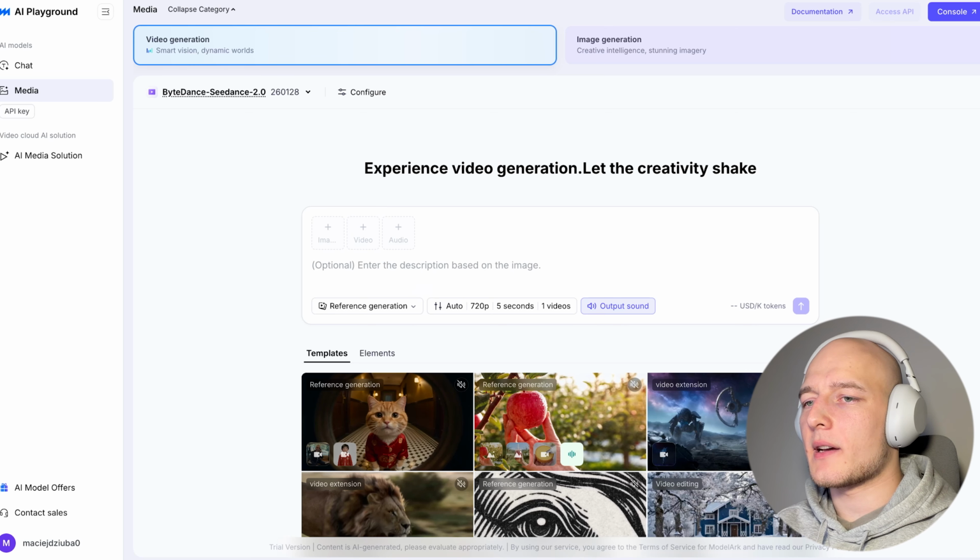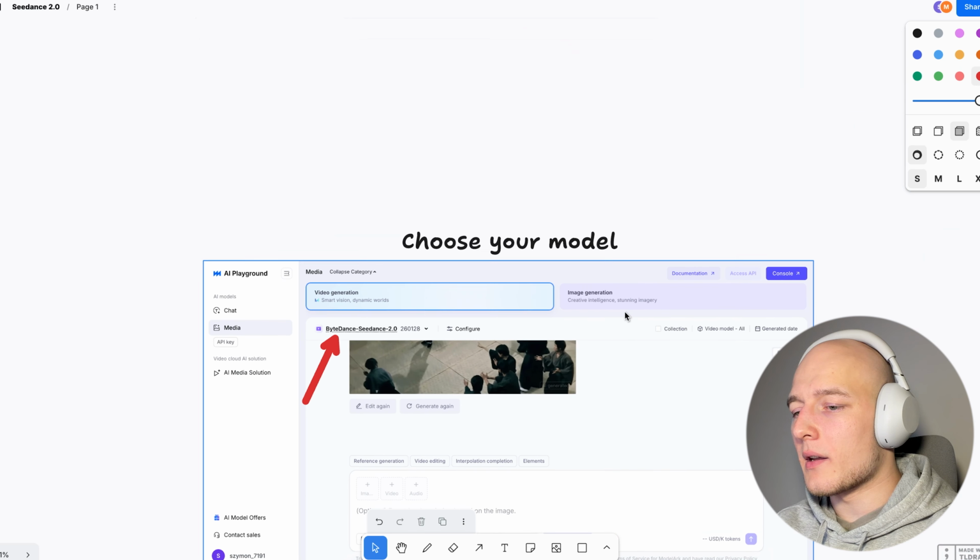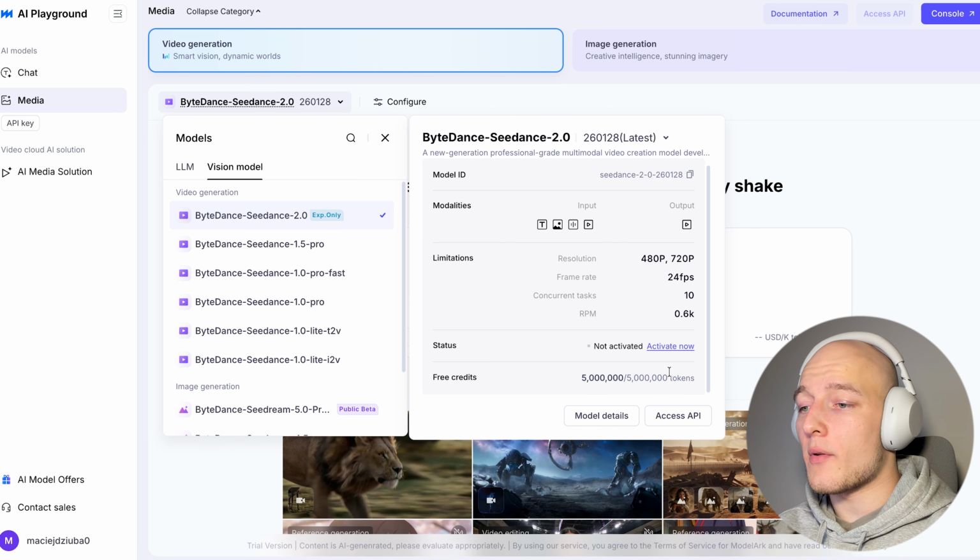Well, the only way that you can get access is by signing on to byteplus.com. When you go to that page, you can click up here to try AI models, and then you can look over here to media, click on media, and when it loads, you'll be greeted with this screen. So just click up here and make sure you have ByteDance Seedance 2.0 selected. And then inside here, you're going to get 5 million free tokens to play around with, completely for free.